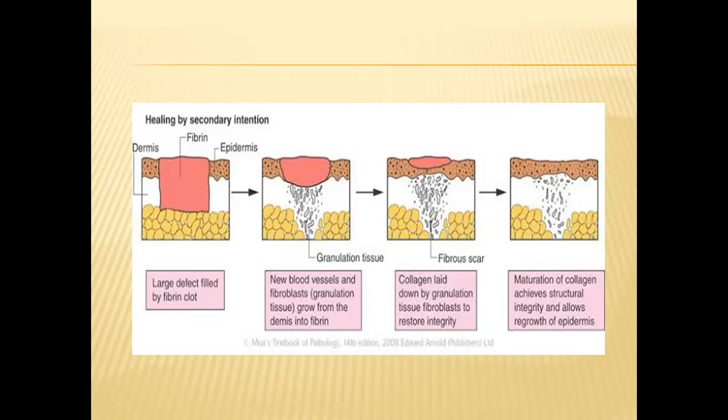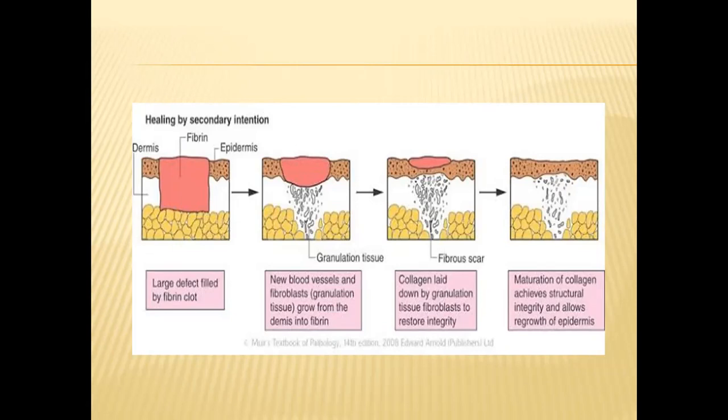After that, what happens next? The collagen is laid down by the granulation tissue fibroblasts to restore the integrity. As you can see from the photo, it starts to reach the fibrin area, and maturation of the collagen achieves a structural integrity and allows the regrowth of the epidermis. That means in the last phase, the wound is mostly completely healed, almost all the approximation is done, and the strength of the healed wound is also slowly being regained.